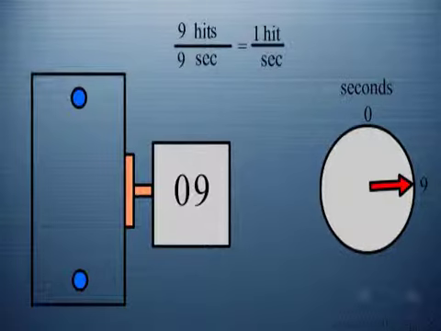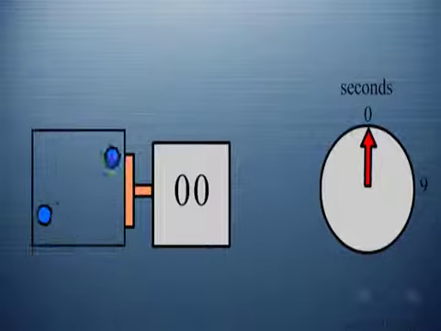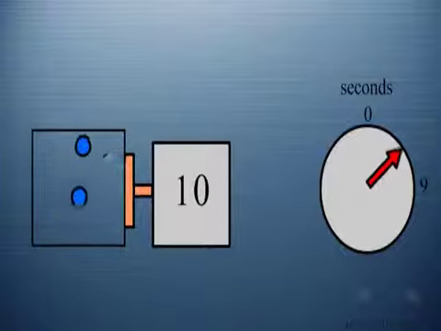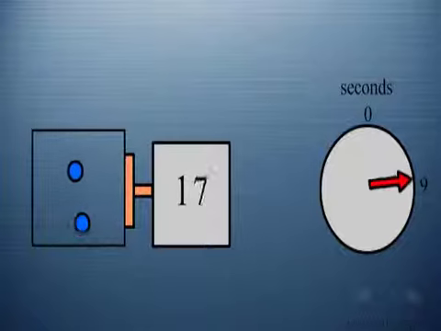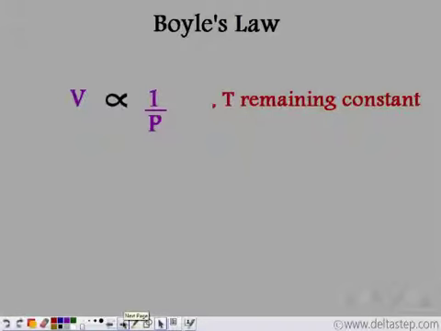In 9 seconds, there are 9 hits. So there is 1 hit per second. If the volume is reduced to half, in the same time, that is in 9 seconds only, there are 18 hits. So as the volume is halved, the pressure doubles. Based on his experiment, Boyle gave the law.